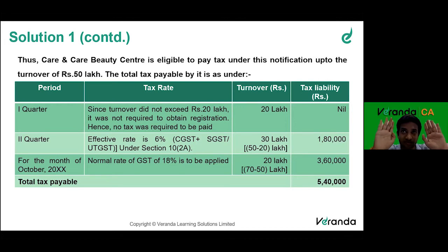First analyze the question. When you come to the answer, first write what the law says. What is the provision? So in composition scheme, write the provision, what the law says: that if my turnover is up to 50 lakhs, we'll have to pay 6%. After that, if I come out of composition scheme, I will have to take aggregate turnover, if aggregate is up to 50 lakhs, etc. So first you write the provisions, then make an analysis and then conclude. Please be careful. Although you might know the answer, you might miss out on scoring maximum marks. So always present your answer in a proper manner to get the maximum marks.